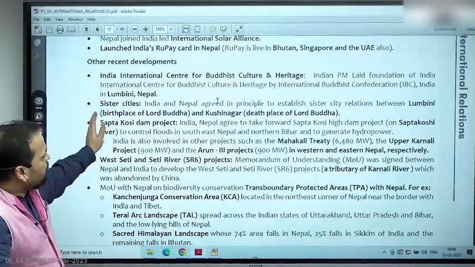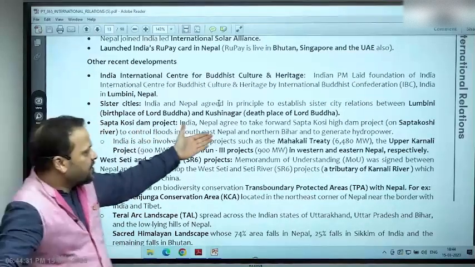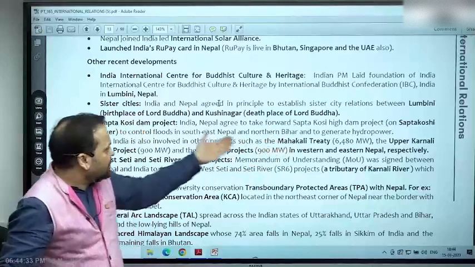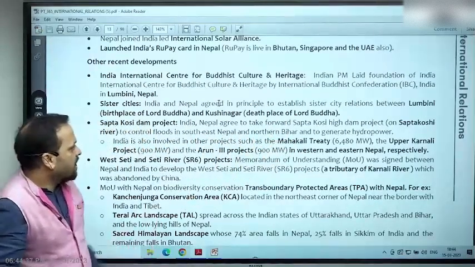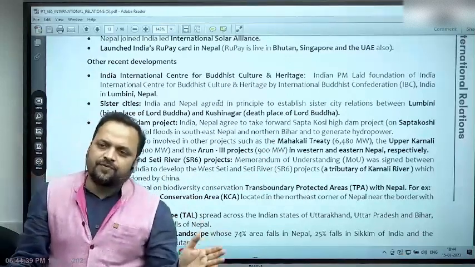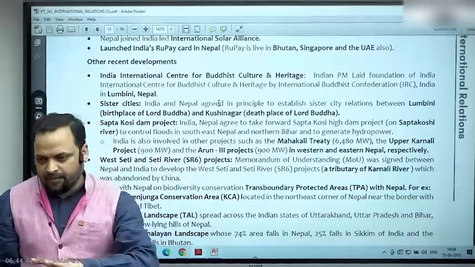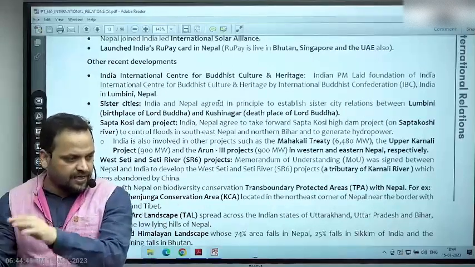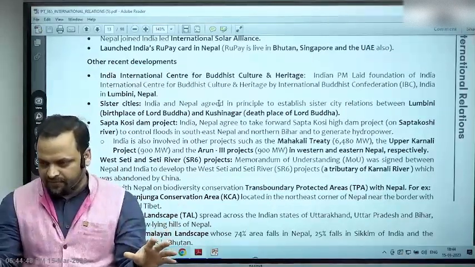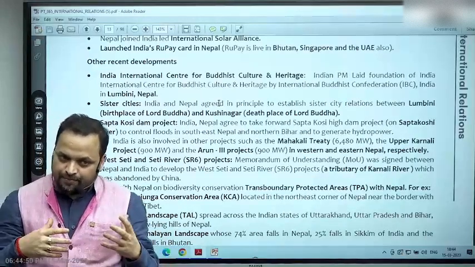So now let's move forward. Saptkosi Dam project. India and Nepal agree to take forward Saptkosi High Dam project on Saptkosi River to control floods in southeast Nepal and northern Bihar to generate hydropower. Now this is one of those projects which should have been completed. But we understand that 1954, 1959, 1996, these are various agreements between India and Nepal on river, have not led to any major projects. All right.